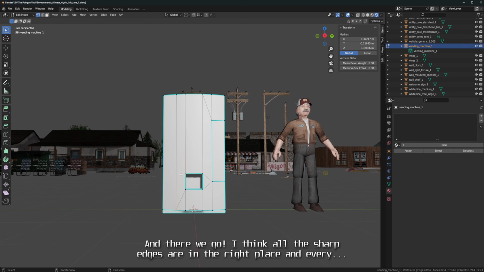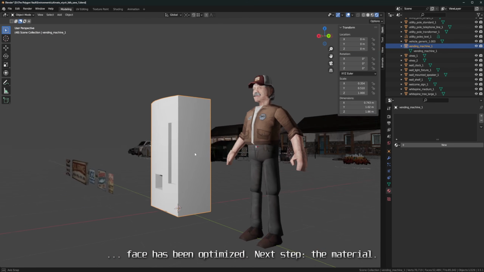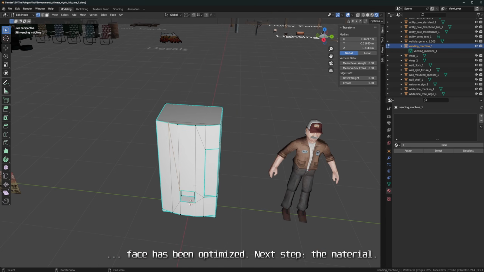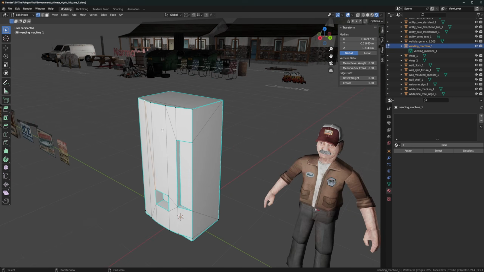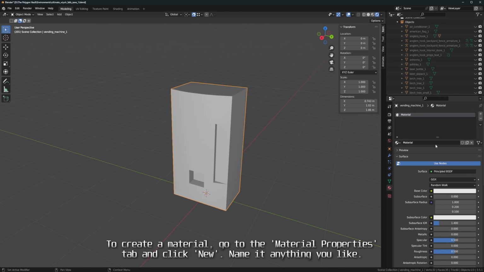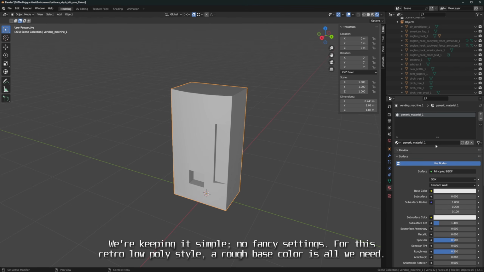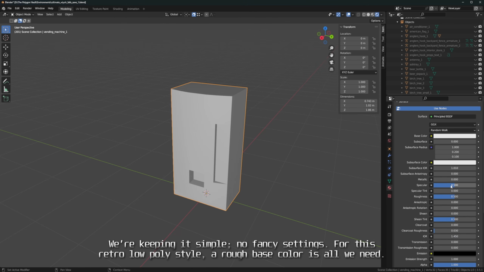And there we go! I think all the sharp edges are in the right place, and every face has been optimized. Next step, the material. To create a material, go to the Material Properties tab and click New. Name it anything you like. We're keeping it simple, no fancy settings. For this retro low poly style, a rough base color is all we need.